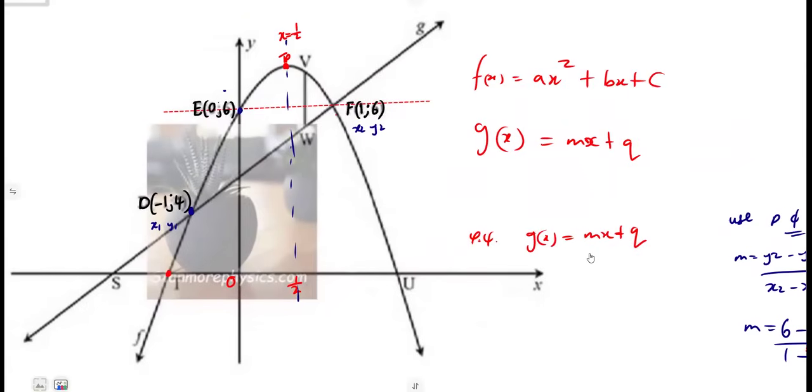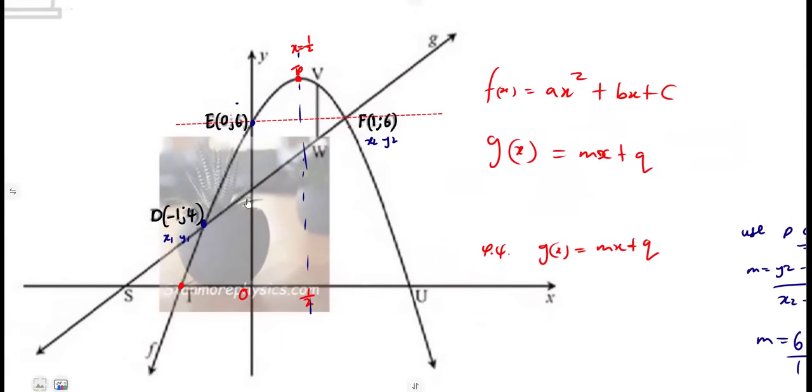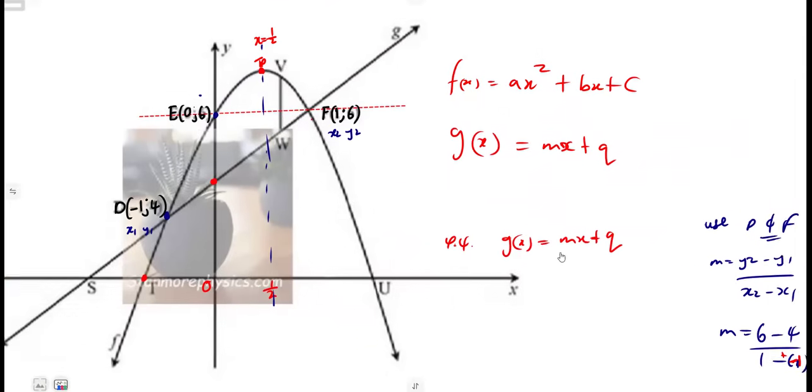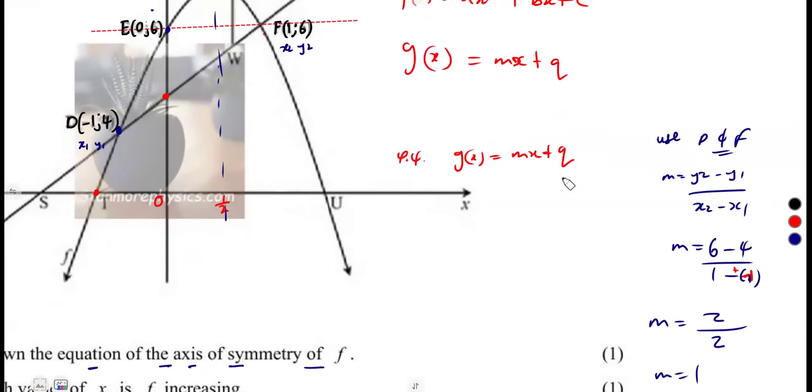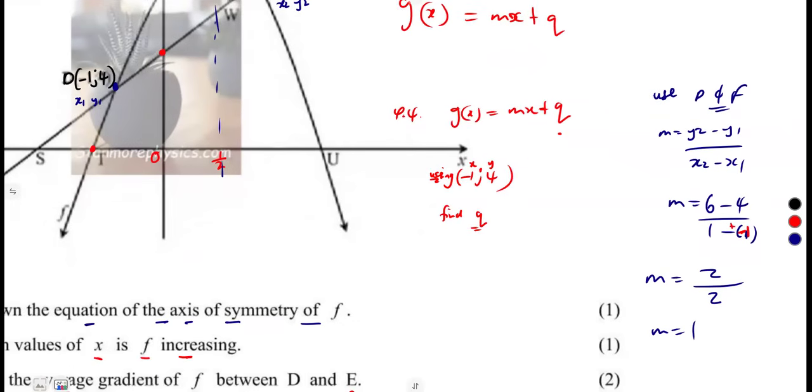I'm trying to figure out if there was any other way. We do not have the y-intercept so far. So you have to calculate that from any point which lies on g(x). You can use the point D, you can use the point F, any point. In this case, I am going to use negative 1, 4. Using the point negative 1, 4, find the value of q. So you substitute that, all right?